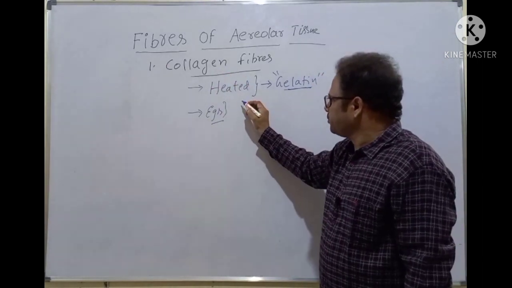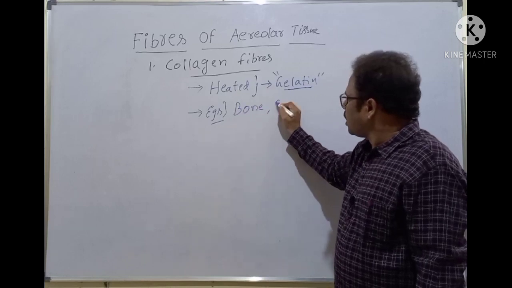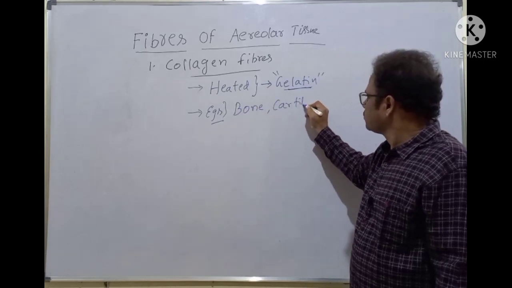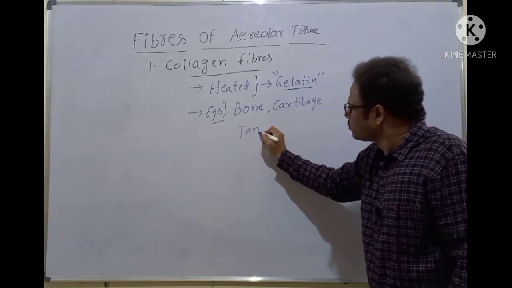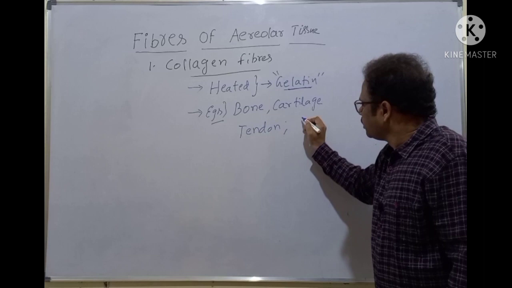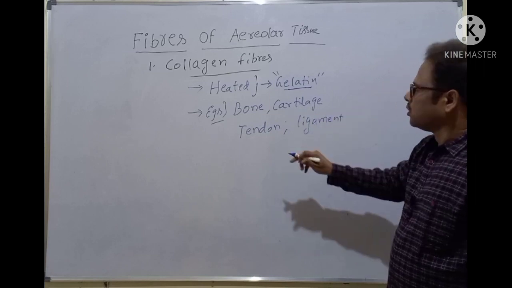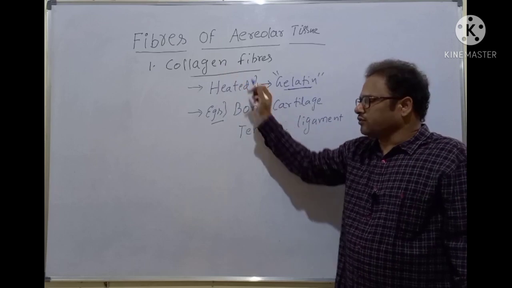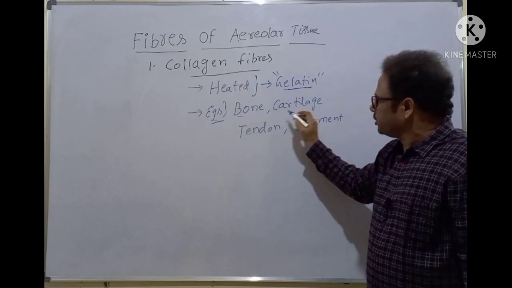The collagen fibers are found in the bone, cartilage, tendon, and ligament. These are the examples where collagen fibers are present. All these are connective tissues, isn't it?